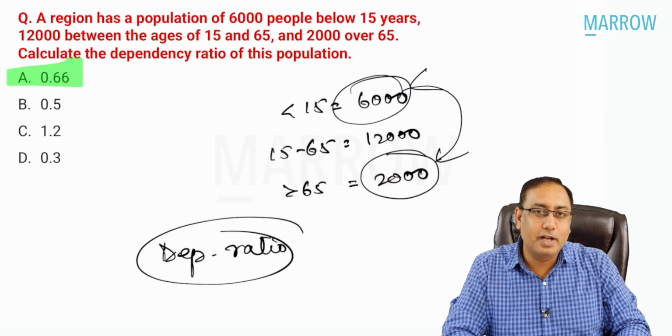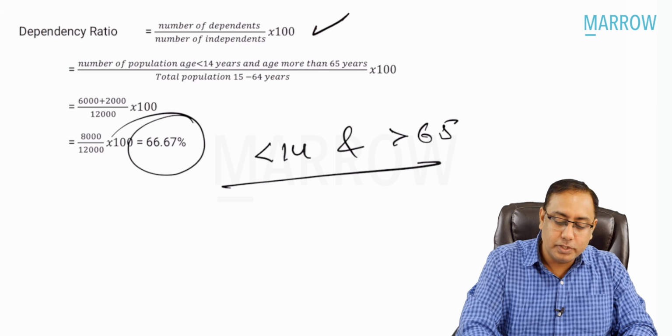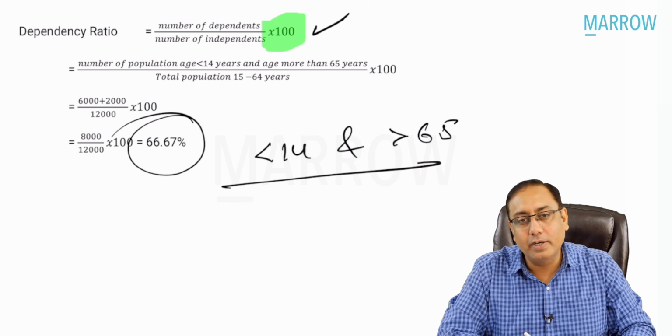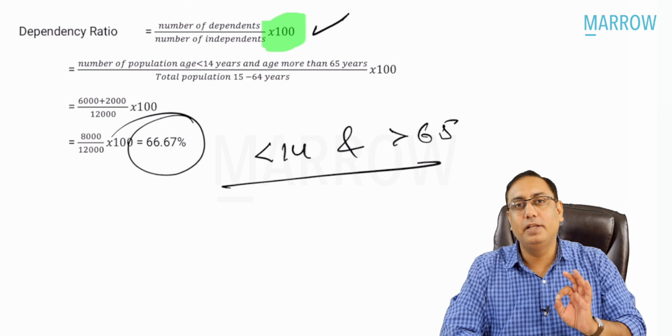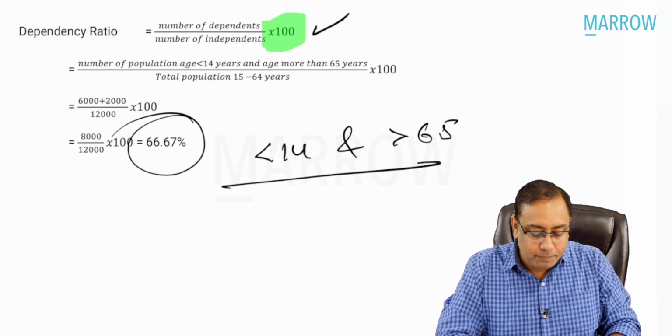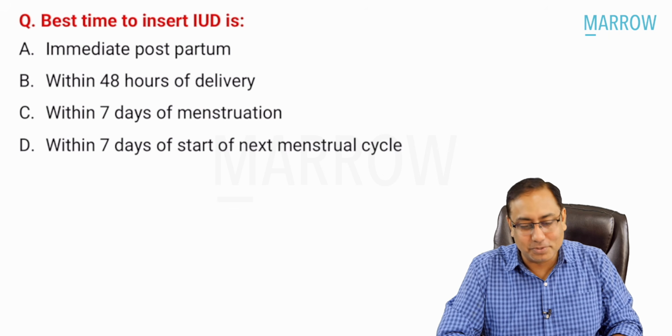Generally, beta, if they ask you the dependency ratio, it is usually multiplied by 100 and expressed as a percentage. It is not generally expressed in decimals, but that's okay. You were supposed to get the easy MCQs, right?